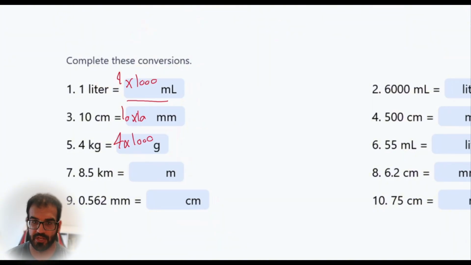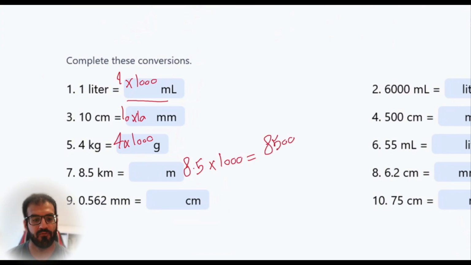8.5 kilometers to meters. We know that 8.5 should be multiplied by what? 1,000 itself. Again, if you have any problem with the multiplication of decimals, I have a separate video. I put a link on the top and you can look at it. I know there's no problem with that, but it would be better to have some review. So 8.5 times 1,000. How much would that be? It would be 8,500 meters.